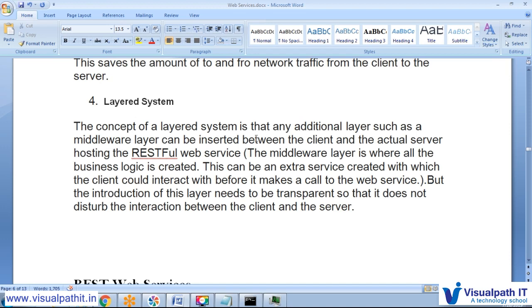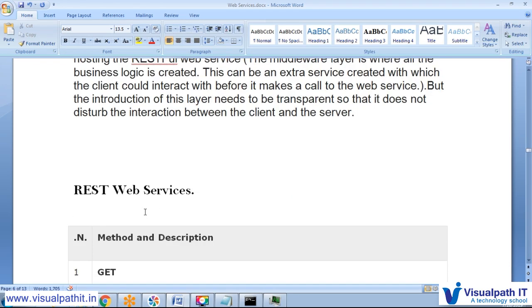The concept of a layered system is that any additional layers, such as a middleware layer, can interact between the client and the actual server hosting a RESTful web service. The middleware layer is where all the business logic is created. This can be an extra service with which the client could interact before it makes a call to the web services. But the introduction of the layer needs to be transparent so that it does not disturb the interaction between the client and server. So this is a layered system.